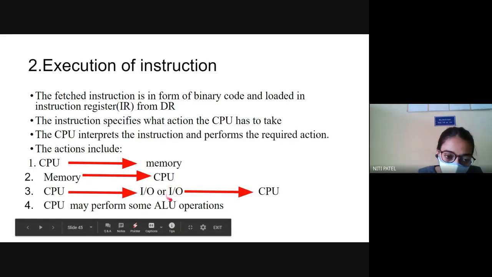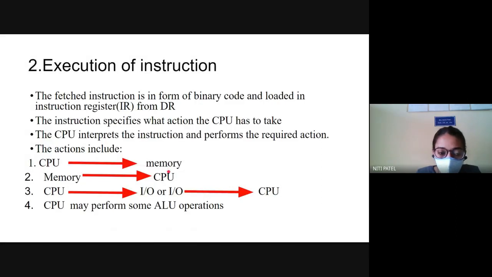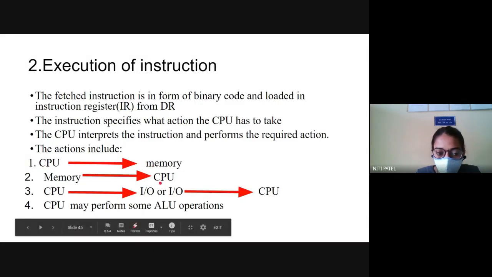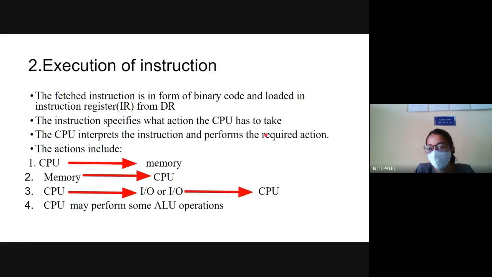After that, the IO devices can directly give any input to the system, and the CPU will execute and generate the result in the output. So these are the four types of execution that can be done for any kind of instruction. Executed by CPU and stored in memory; taken from memory and executed by CPU; taken from CPU and displayed to the output devices; taken input from the input device, executed by CPU, and then the output generated in the output device. Is this clear?